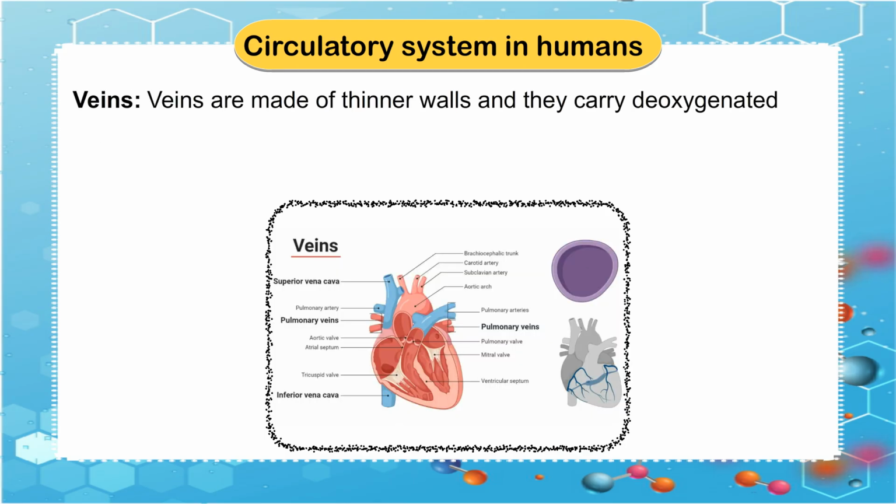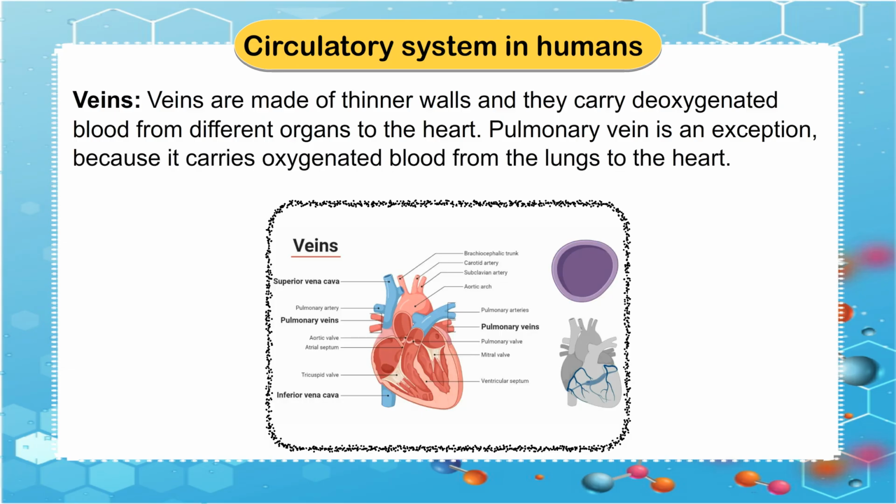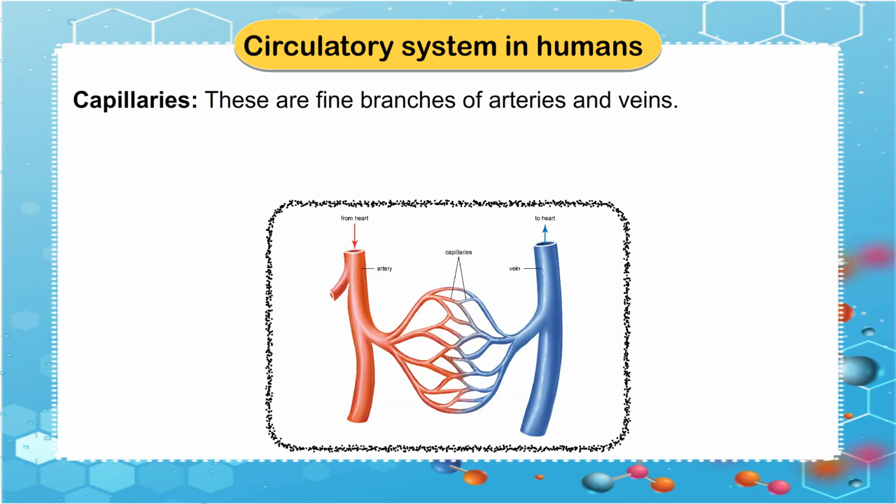Veins are made of thinner walls and they carry deoxygenated blood from different organs to the heart. Pulmonary vein is an exception because it carries oxygenated blood from the lungs to the heart. Capillaries, these are fine branches of arteries and veins.